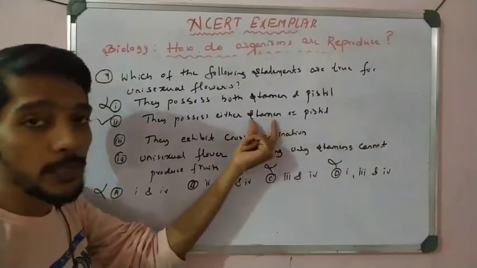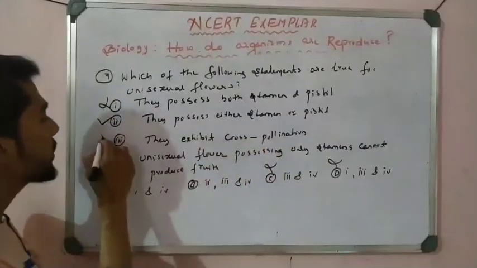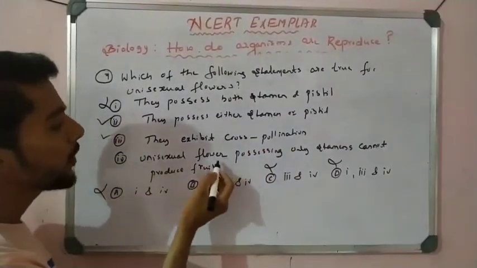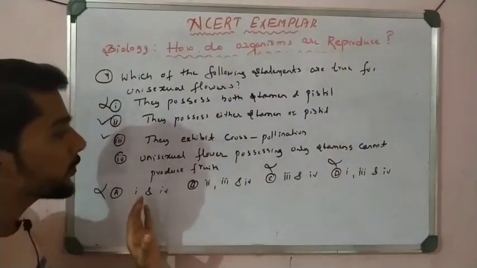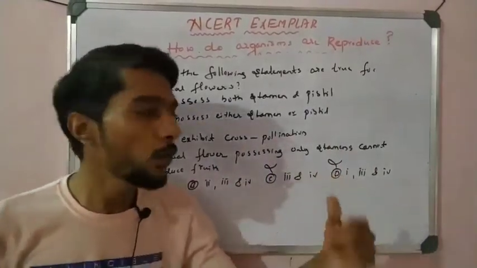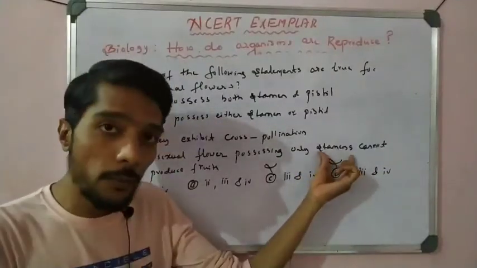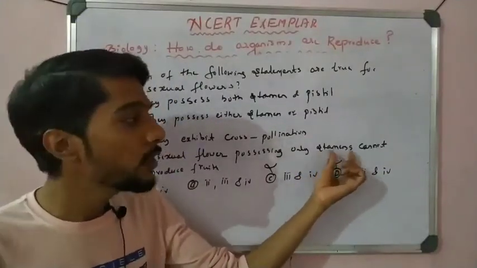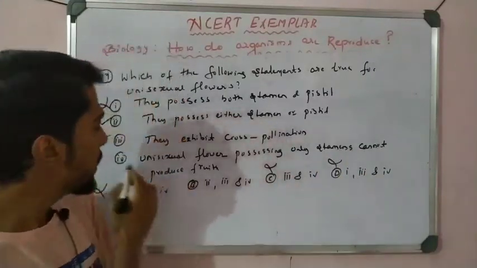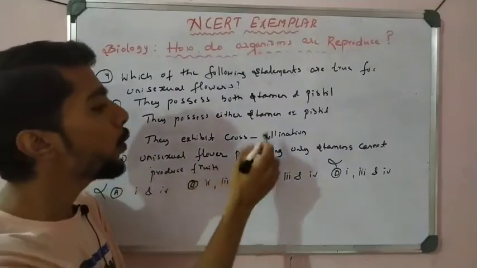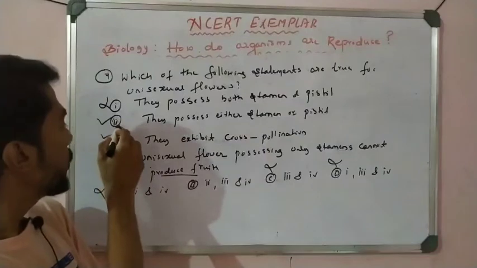Because if one is absent, the second is from the other flower, so it's cross pollination. So that is correct. And the unisexual flower possesses only stamen, cannot produce fruit. Correct. If the flower has only stamen, that means only male; stamen is male, and there is no female, so no fertilization takes place and there are no fruits. So that is the correct option. Unisexual flower possesses only stamen, does not produce the fruits. That is correct.